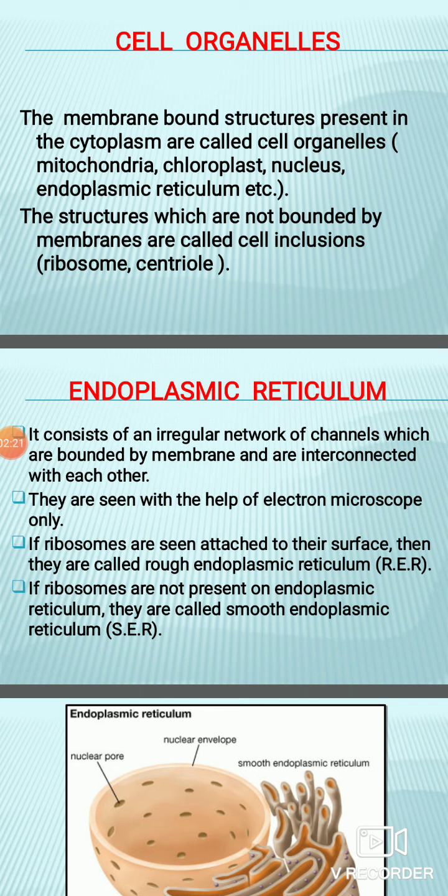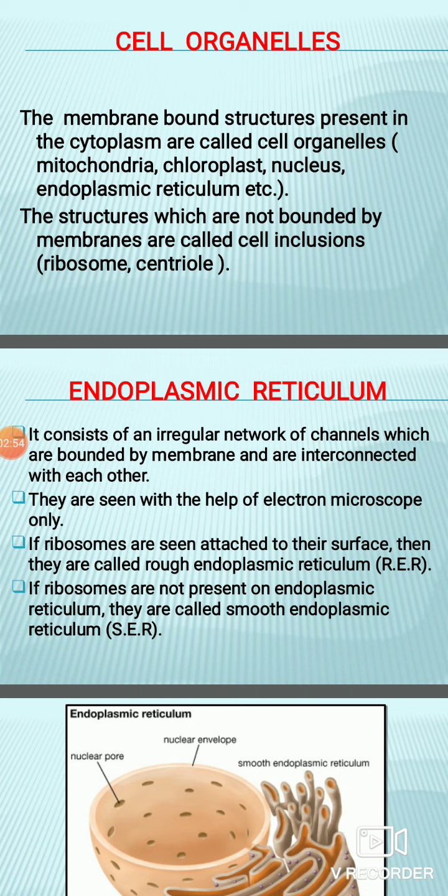As you all know, cell organelles are the living cytoplasmic structures. That means the structures which are living in nature, are present in the cytoplasm, and have a membrane bound structure. All cell organelles are membrane bound, whether single membrane bound or double membrane bound, but they all must have a membrane. For example, endoplasmic reticulum, Golgi body, mitochondria, plastids, and lysosomes.